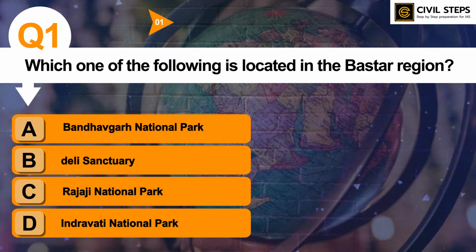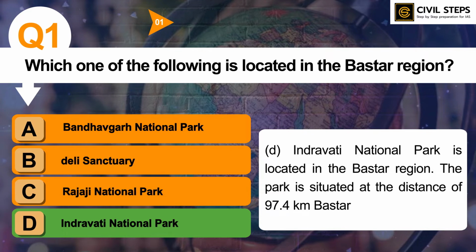So the answer of this question is option D, Indravati National Park. So Indravati National Park is located in the Bastar region. The park is situated at the distance of 97.4 km in Bastar. So you should know about Bandhavgarh National Park also, where this national park is located, about Dandeli Sanctuary and Rajaji National Park also. So it's not possible to read each and every national park, but you can refer important ones. So this was all about question number 1.